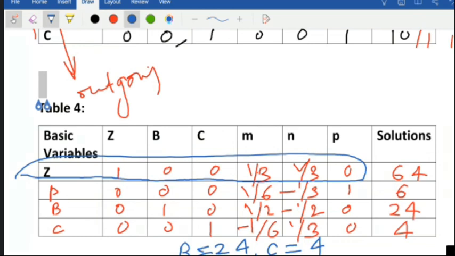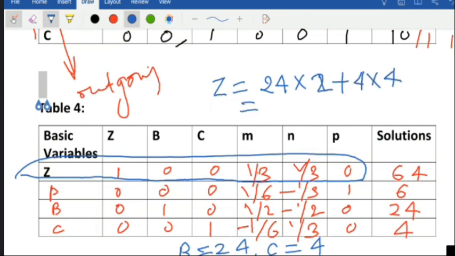Now you can calculate your Z, how much profit you are getting. So Z will be 24 into 2 plus 4 into 4. So 24 into 2 is 48, plus 16, you will get 64.